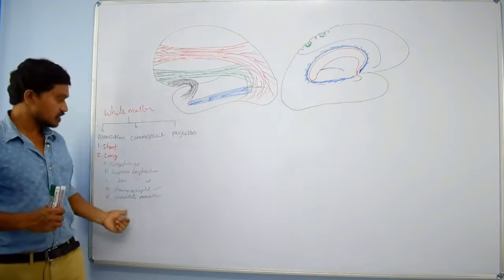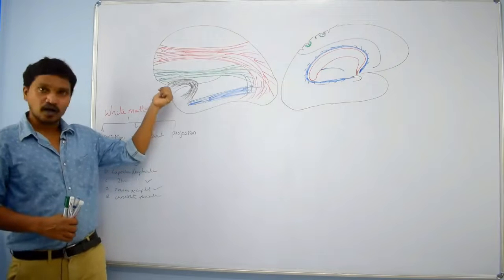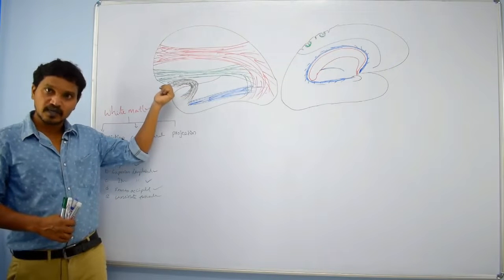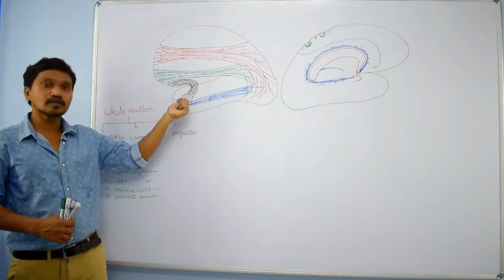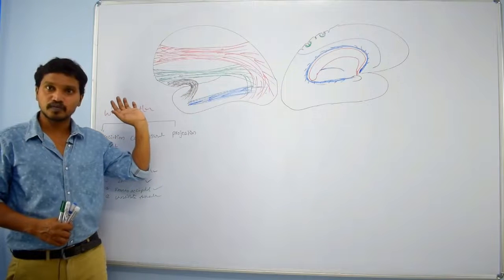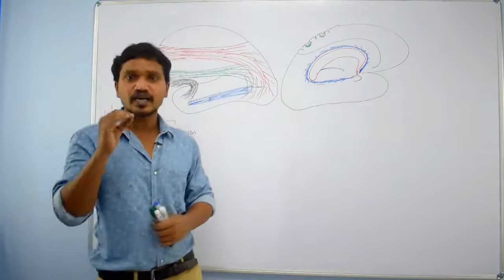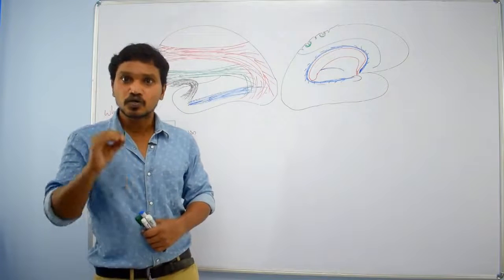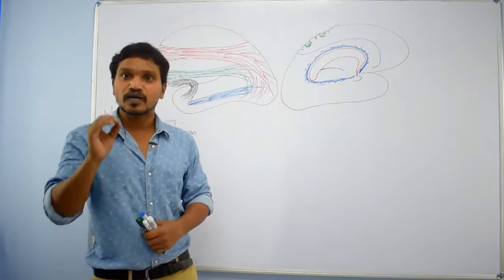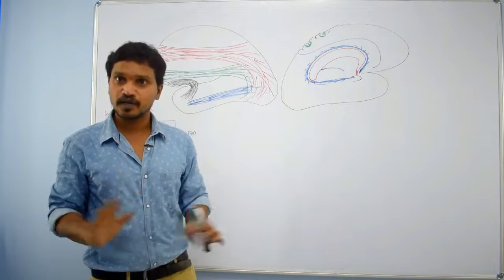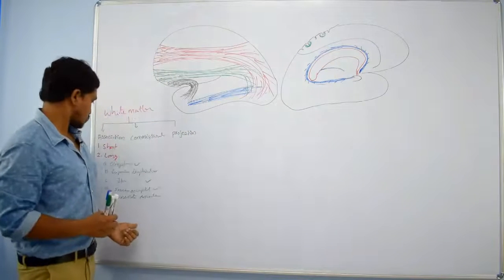Clear? Then uncinate fasciculus. They connect the orbital gyrus and Broca's area with the temporal lobe, right? These fibers convey the auditory and visual images to Broca's area for expression of speech. Clear? So that is about association fibers.